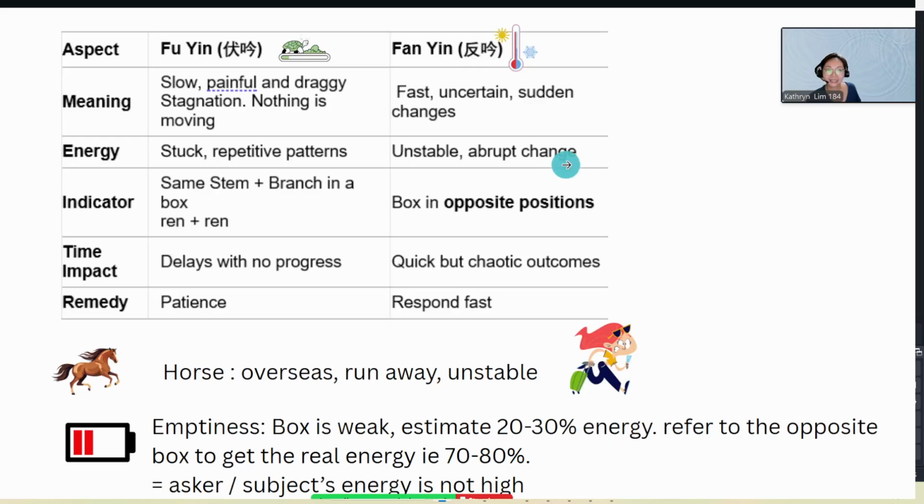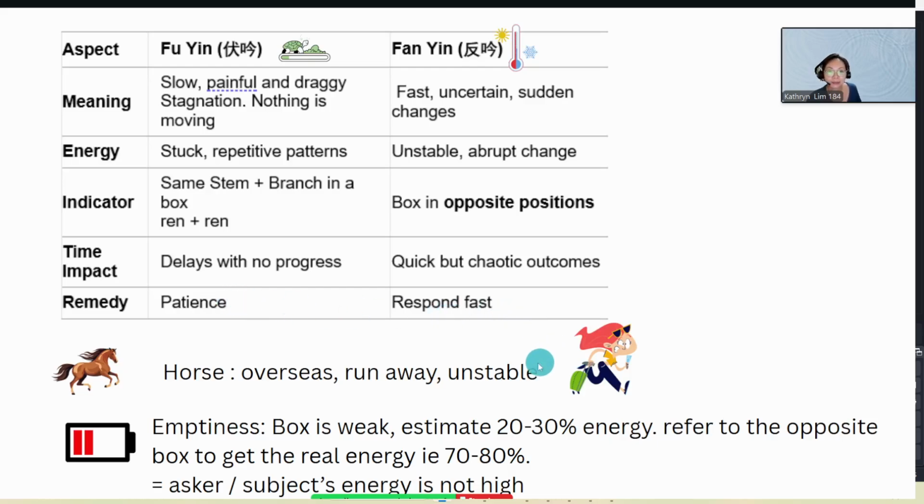The next one we look at is how we identify a Fan Yin chart. You will see that the boxes are in opposite positions. I should attach the image here. Anyway, let's move on.